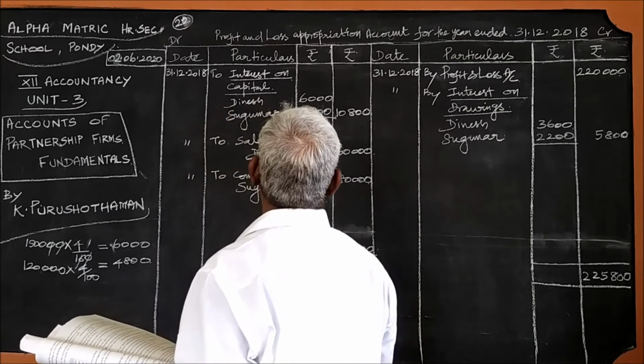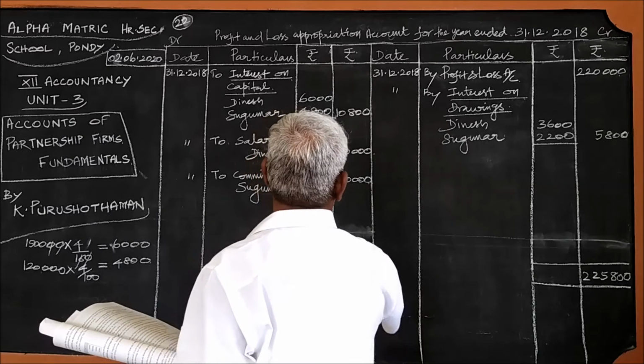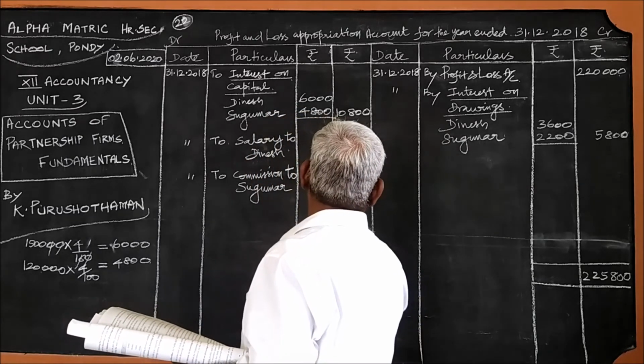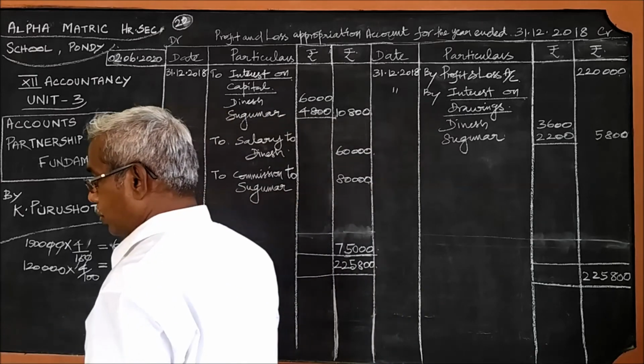That is 1,50,800. You subtract this from 2,25,800, and you will get 75,000.